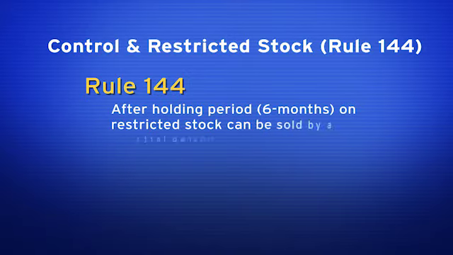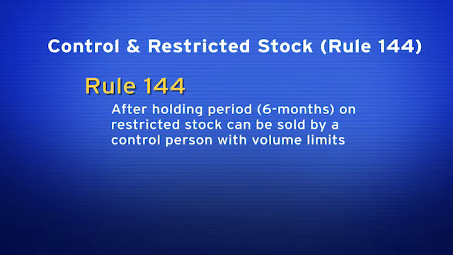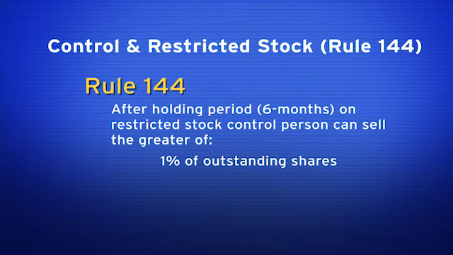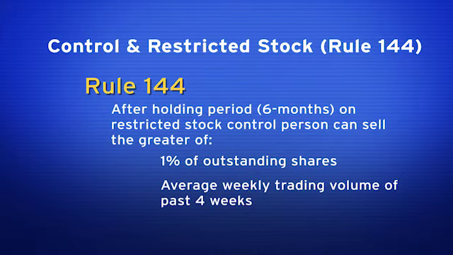Now, after a 6-month holding period, restricted stock can be sold by a control person with volume limits. They can sell the greater of 1% of the shares outstanding or the average weekly trading volume of the past 4 weeks.